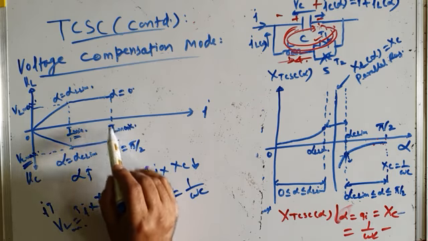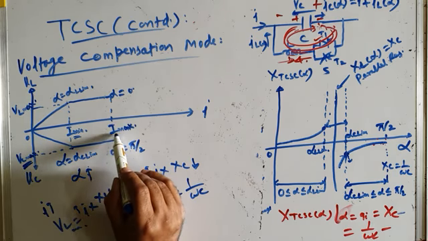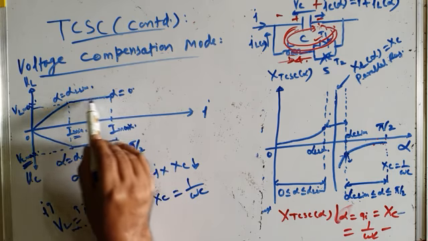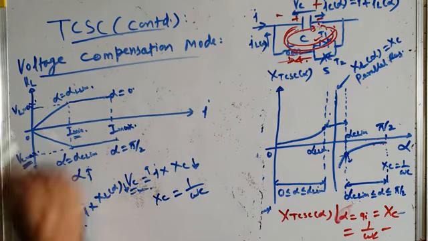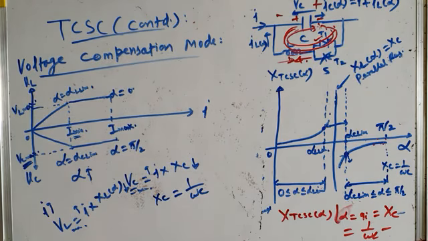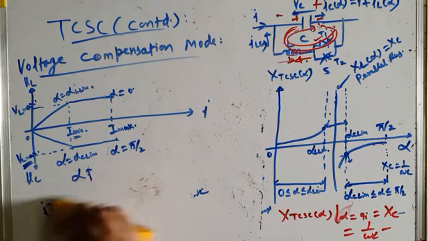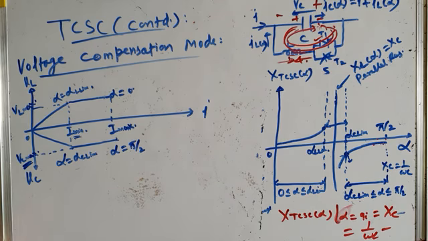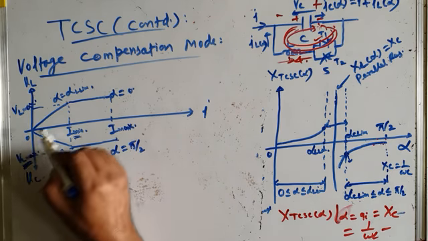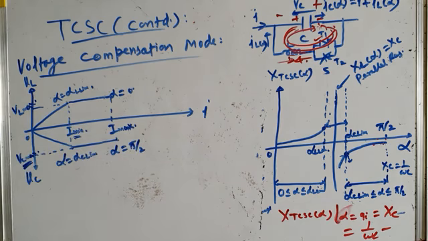And at alpha equal to 0 degree, transmission line current is at its maximum value, but voltage across inductor or this inductive voltage is maximum, VL max. So this shows how we can produce a maximum specified voltage across TCSC, whether it is operating in the inductive region or in the capacitive region by delay angle control. Okay.